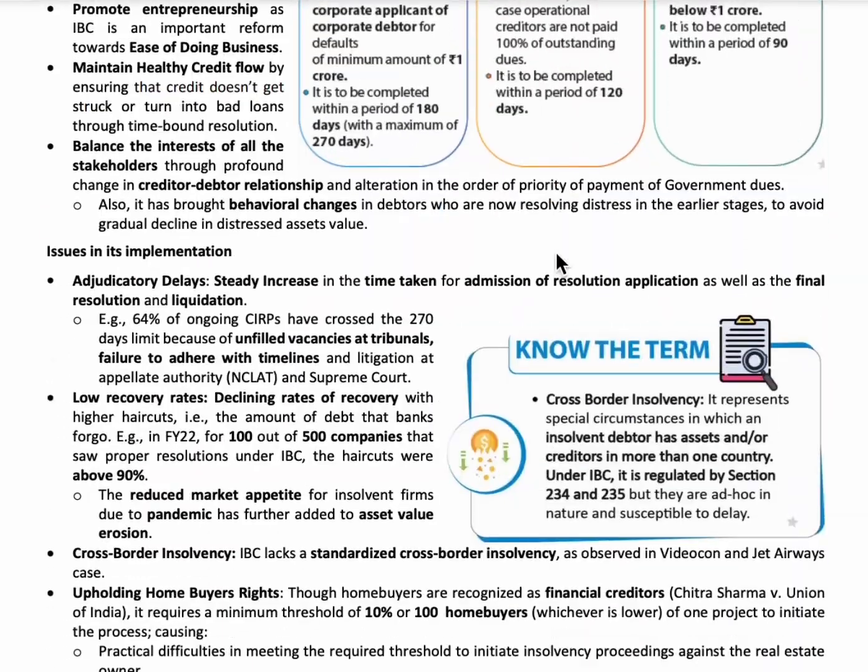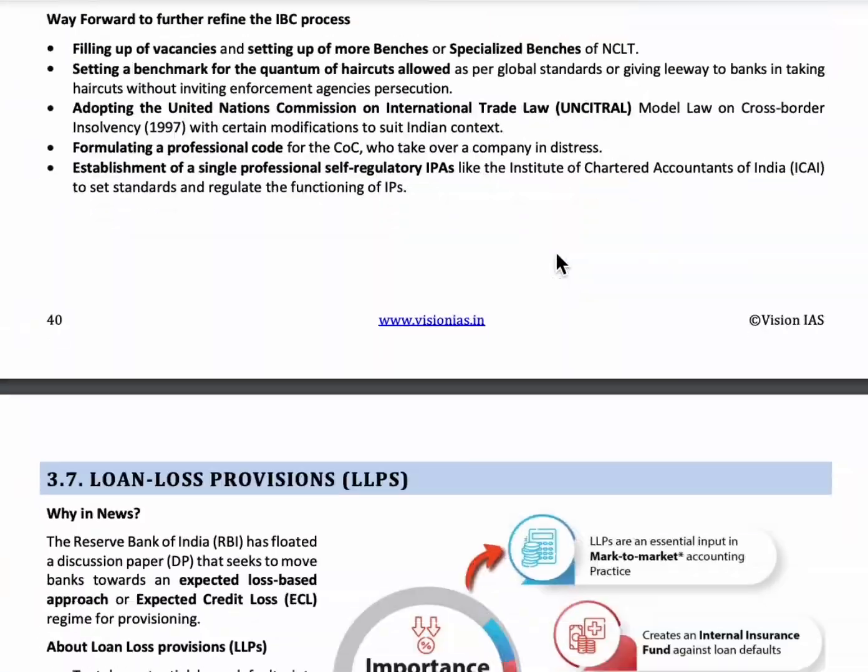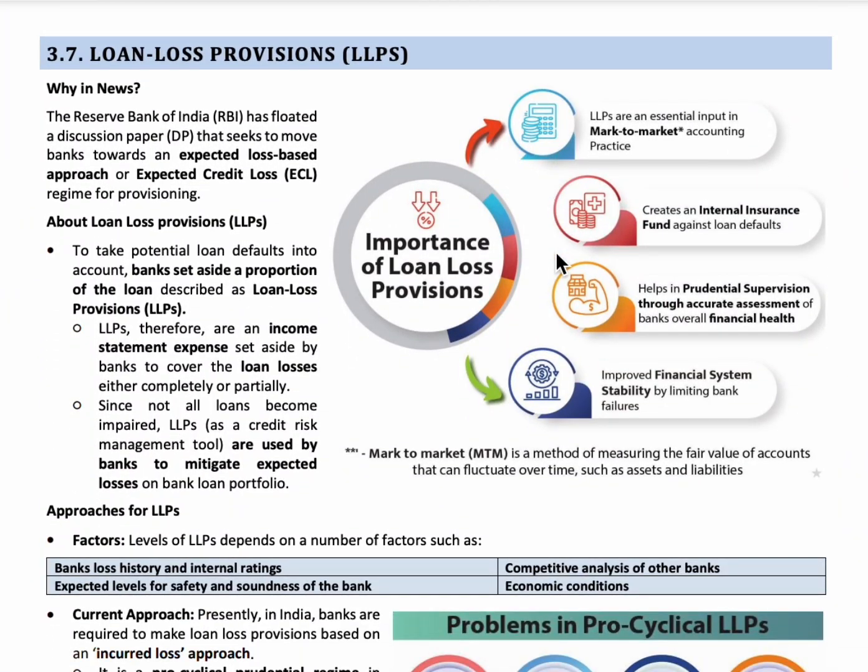The next topic is loan loss provisions. So to manage the losses of banks, they use loss provisions like internal insurance fund, financial system stability, assessment of financial health of the banks, etc. So this is about loan loss provisions.